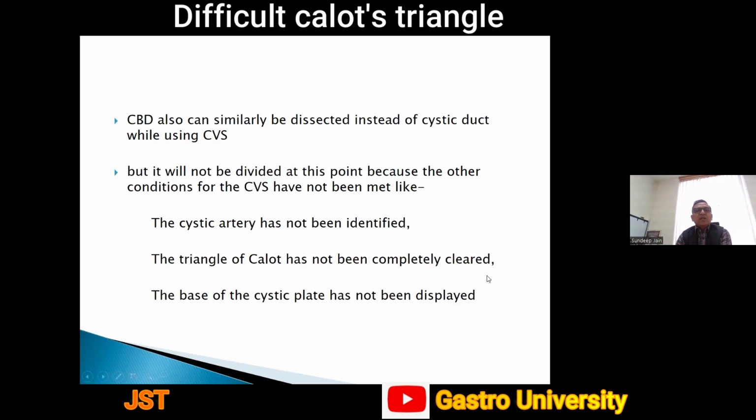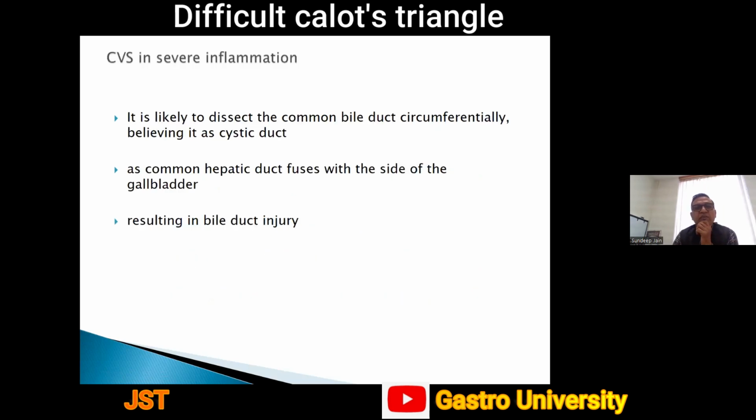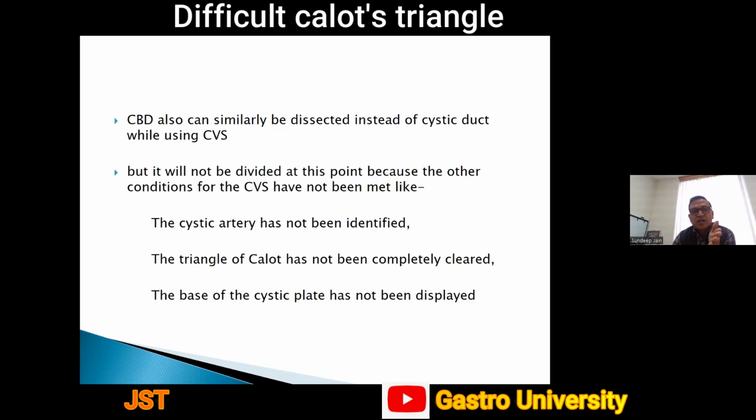The CHD also can similarly be dissected instead of the cystic duct. Again, because of the inflammation, sometimes the CHD gets adhered to the gallbladder, but it will not be divided at this point because the other conditions for CVS have not been met. So what I mean here is that even if we are trying to achieve CVS, it is not that bile ducts will not be found adhered to the gallbladder.